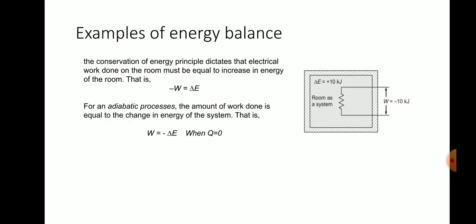Then see the second example. Now we consider a well insulated room heated by an electric heater. Electrical energy is also one type of work interaction. As a result of electrical work done, the energy of the room will increase. Since the room is adiabatic and cannot have any heat interaction with its surroundings, the conservation of energy principle dictates that the electrical work done on the room must be equal to the increase in energy of the room.